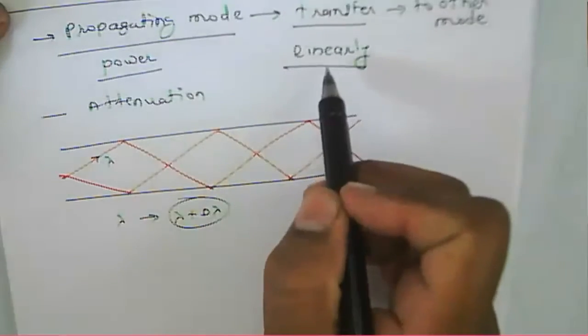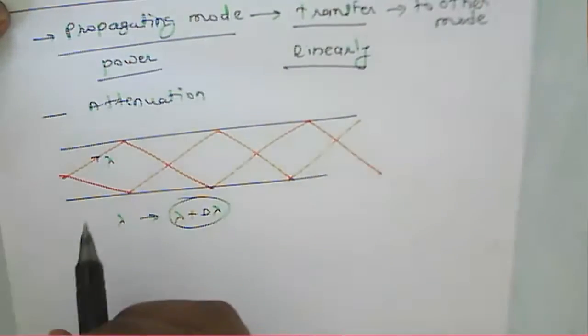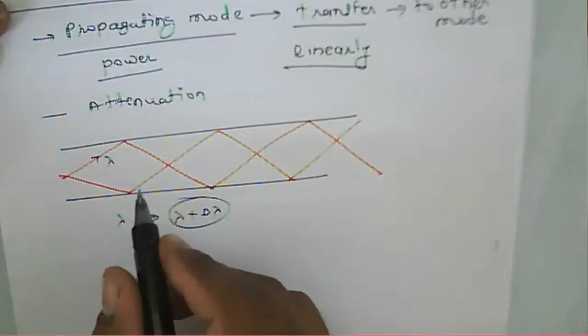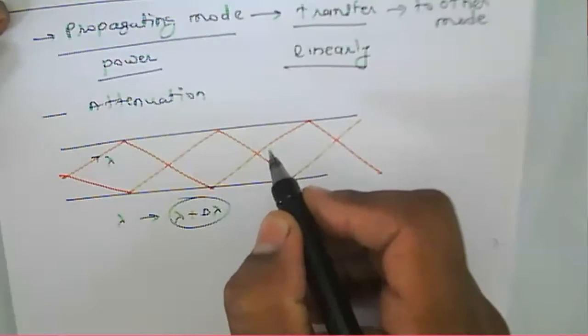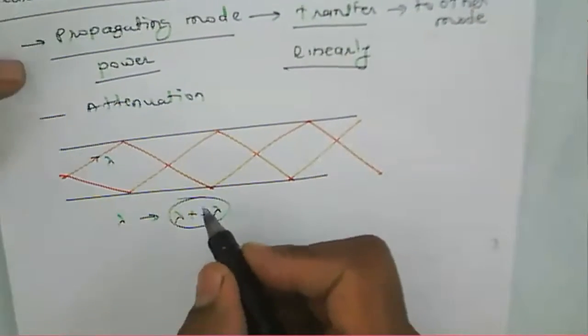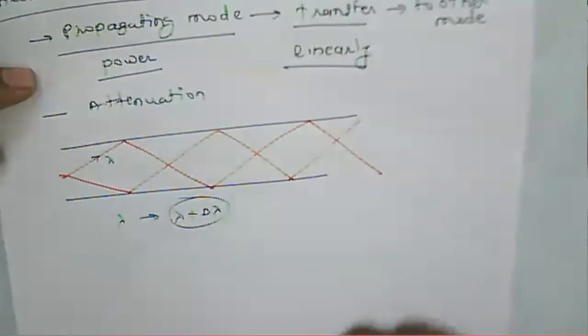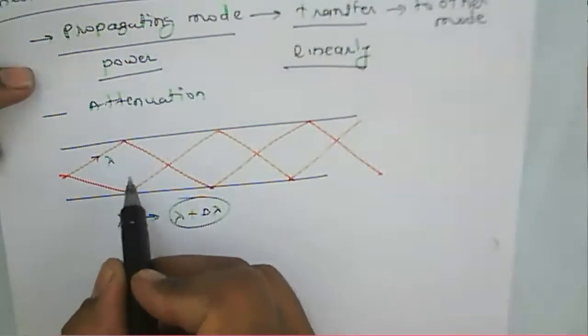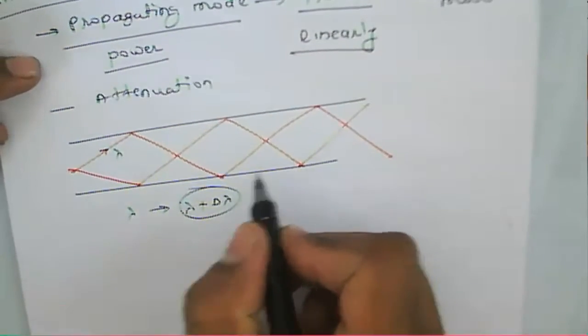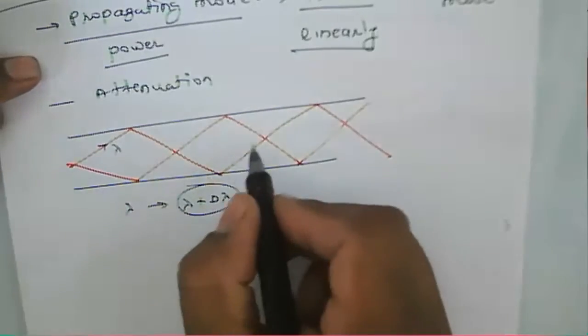When we transfer to another mode, the difference in mode will occur, and that propagating signal may not be propagating within this particular fiber.